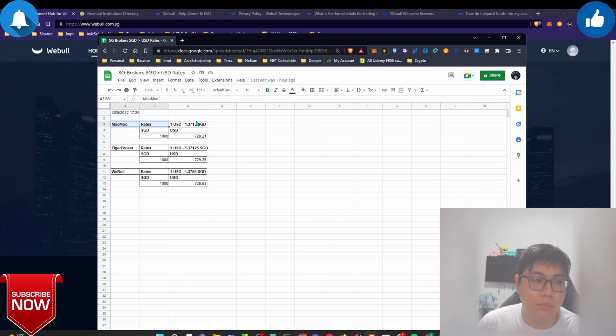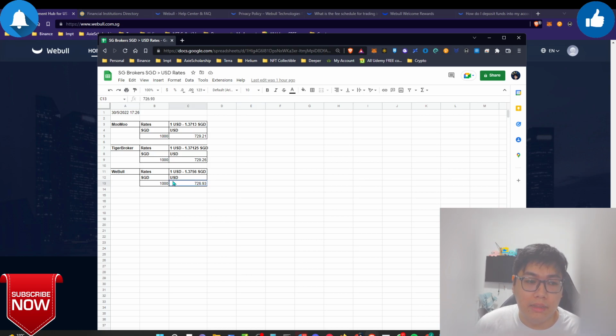Very simple. On Moomoo, the rate they offer is that 1,000 Singapore dollars will give you around 729.21 US dollars, and for Tiger Brokers, 1,000 Singapore dollars gives you 729.26, which is slightly higher than Moomoo. But on Webull, as I checked on the app, the rate is 1,000 Singapore dollars to 726.93 US dollars that they're offering. So the rate over here is kind of low, I mean, sucky.